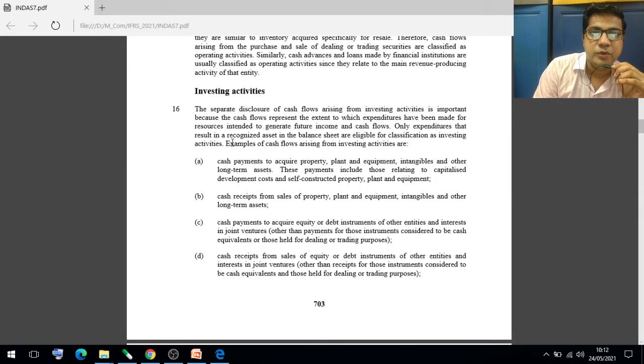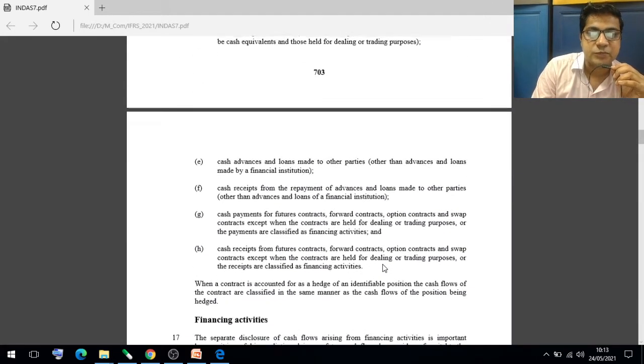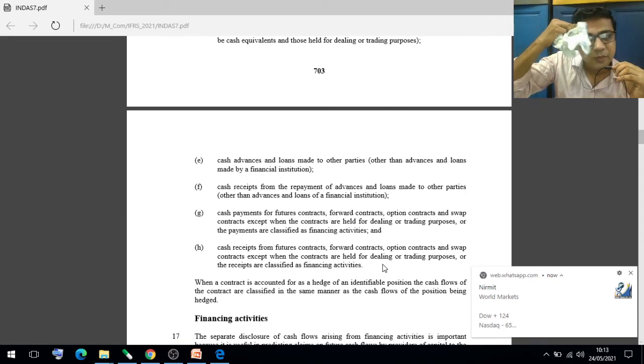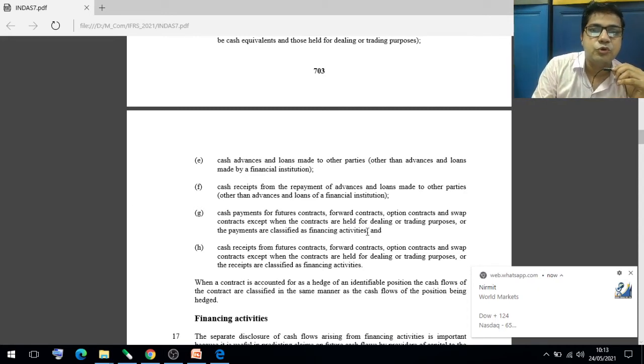Now, whenever we talk about investing activity, there are various kinds of examples, being expenditures that result in a recognized asset in the balance sheet. For example, acquiring property, plant and equipment, intangible and other long-term assets. Sometimes we have the sale of property, plant and equipment, intangibles and other long-term assets. Sometimes we acquire equity and debt instruments. Sometimes there is sale of equity and debt instruments. So these are examples of investing activities. Then sometimes we have to give advances or loans to other parties.